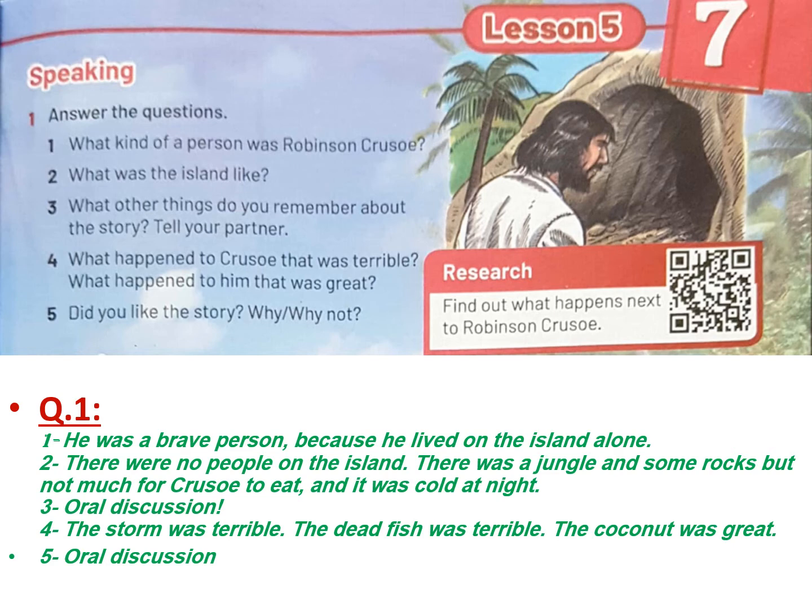Number 3. What other things do you remember about the story? Tell your partner. This is your turn to speak out and tell us what you can remember about the most important events in the story. Number 4. What happened to Crusoe that was terrible? And what happened to him that was great? The storm was terrible for sure, and the dead fish was terrible too, but the coconut was great. Did you like the story? Tell us why yes or why not. Okay, this is your turn too to express your own ideas in very simple sentences and never to be afraid.